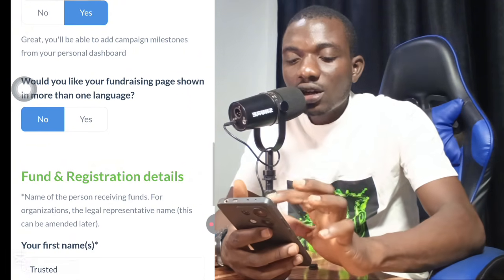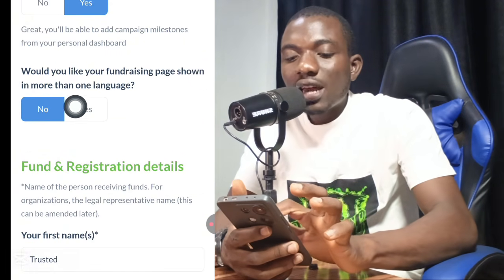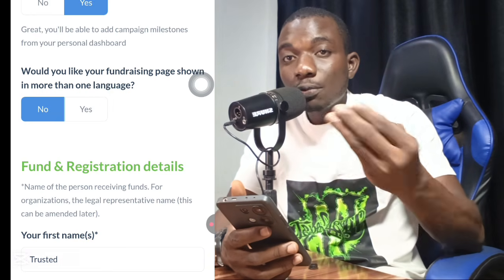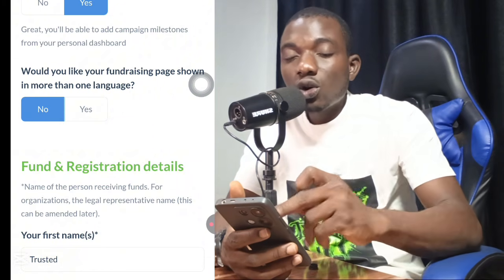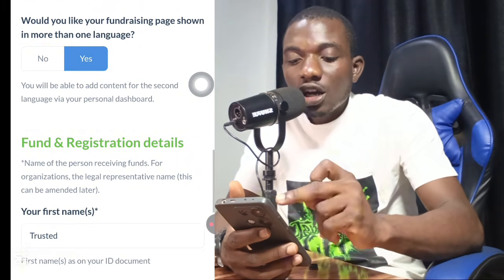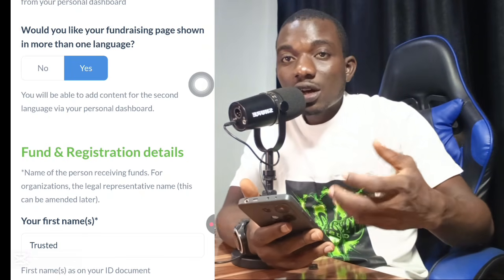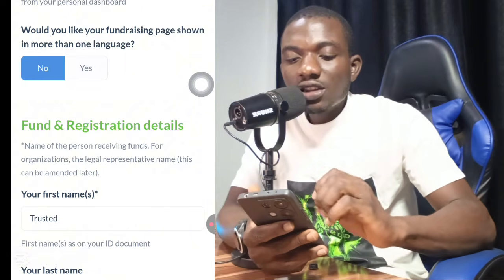Pay very close attention. The next thing I need to do is, will you like your fundraising page shown in more than one language? Choose no, because except if you are hearing multiple languages like French, English, you can choose multiple languages, okay? If you choose yes right now, it will require you to translate anything that you are doing to the other language, okay? Let's click on no right now.